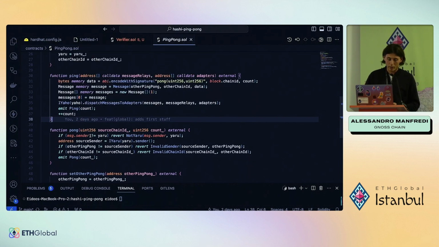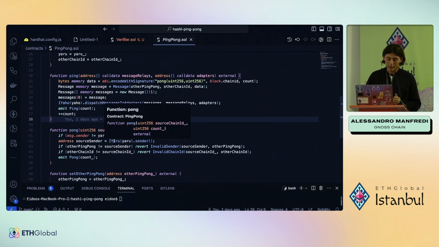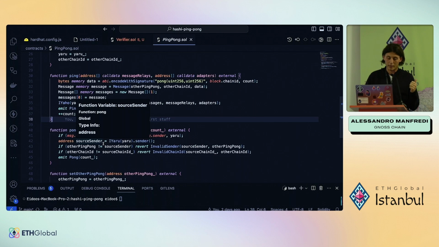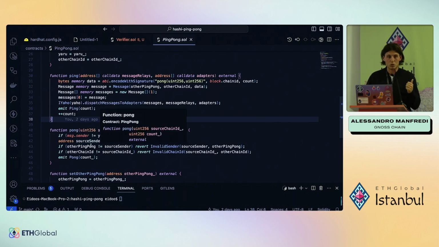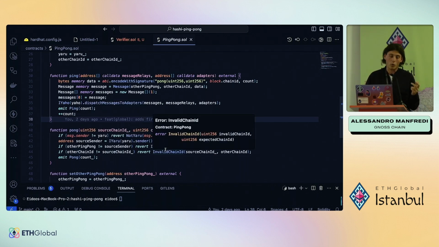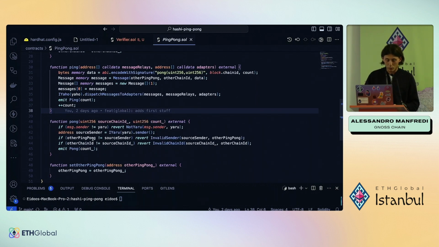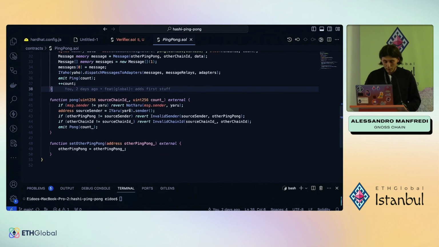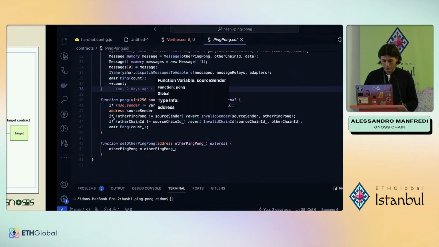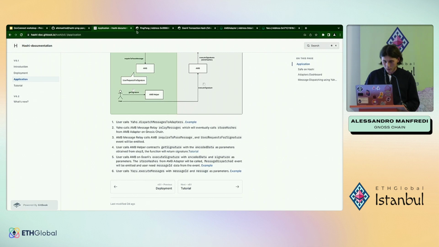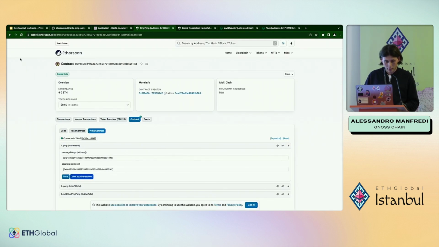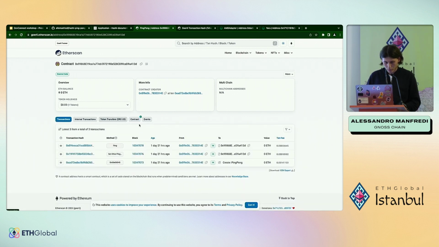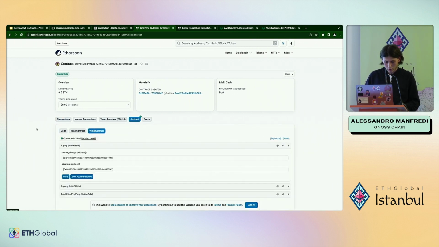So the pong one will just check that the sender is Yaru, and that the source sender, so the sender that initiated the transaction on the source chain, is actually the other ping pong. And then it will just emit an event. Super simple. Then let me show you ping pong. This is on Goerli. Now, let me show you the contract.